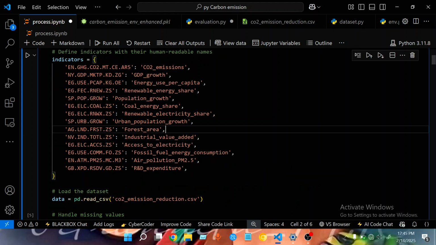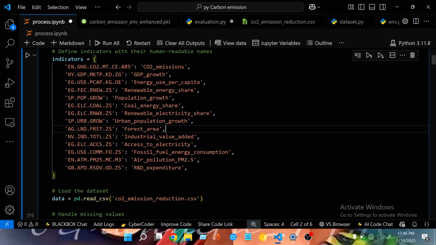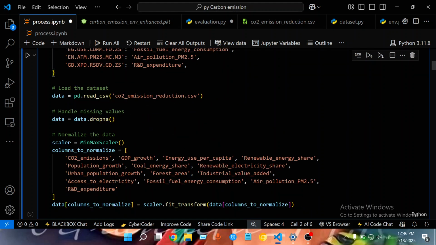So you see, I actually expanded it to make it better for this work. So these are the codes. I'll drop the link to the data set, and how we can actually get it. These are the parameters we are using: GDP growth, energy per capita, renewable energy, population growth. And also these are the columns.